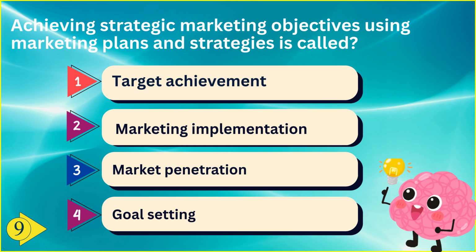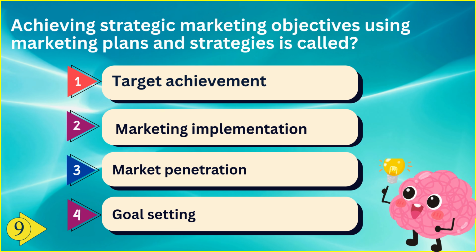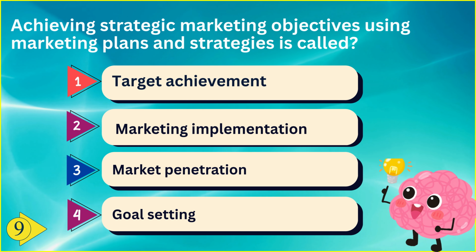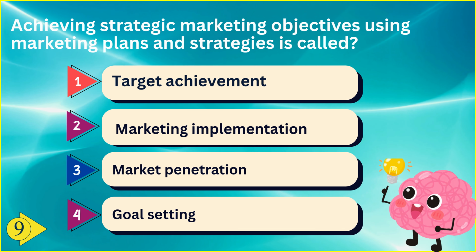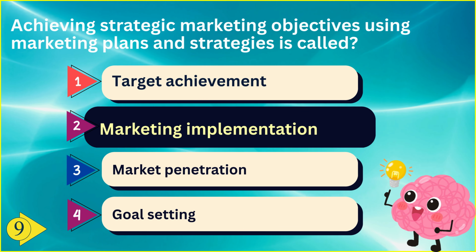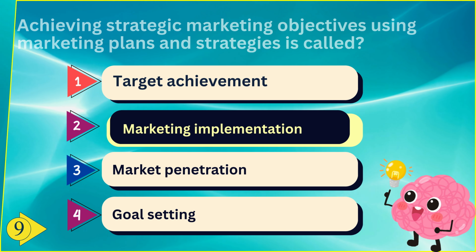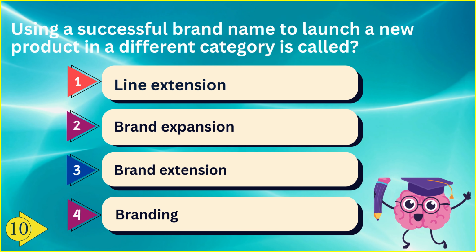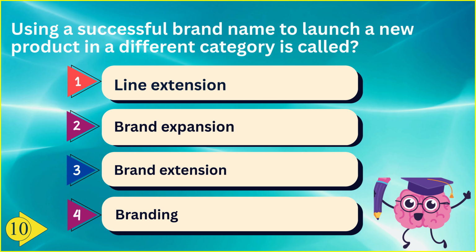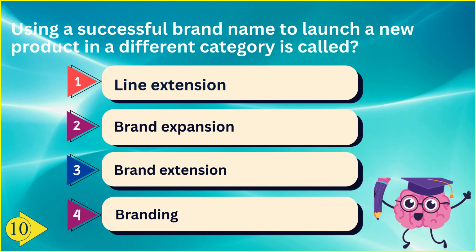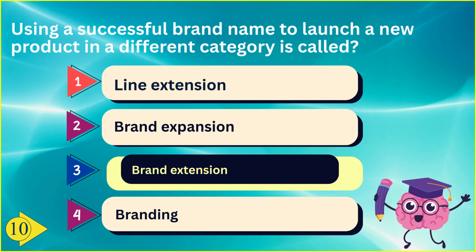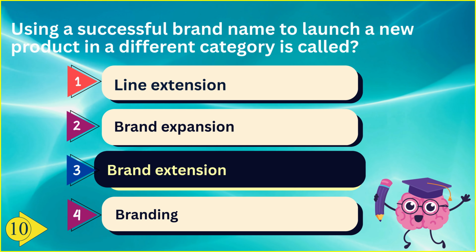Achieving strategic marketing objectives using marketing plans and strategies is called option 1 target achievement, option 2 marketing implementation, option 3 market penetration, and option 4 goal setting. And the correct answer is option 2 marketing implementation. Using a successful brand name to launch a new product in a different category is called option 1 line extension, option 2 brand expansion, option 3 brand extension, and option 4 branding. And the correct answer is option 3 brand extension.